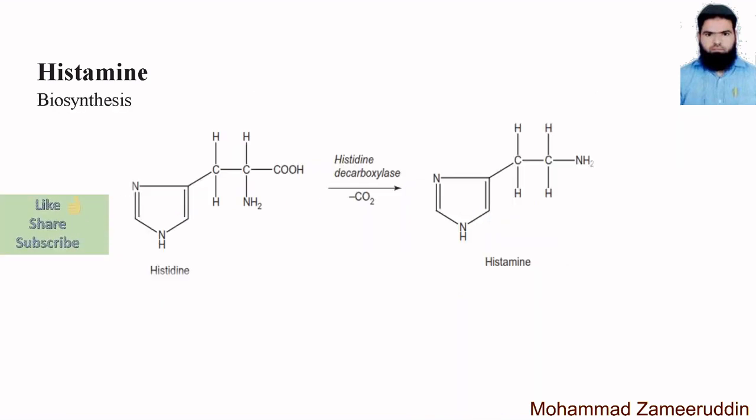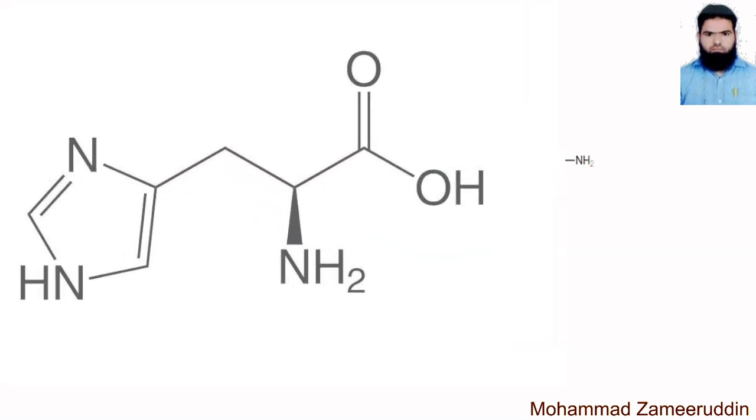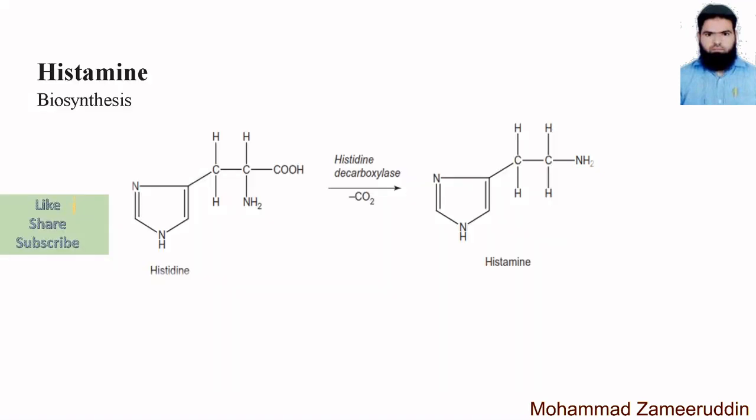Now let's see the biosynthesis of histamine. It's a very simple process. Here the amino acid histidine is required. Now this is the structure of histidine. Okay, dear students, this is the biosynthesis of histamine. Now on screen you are seeing that histidine is an amino acid. Now let's see the structure of histidine.